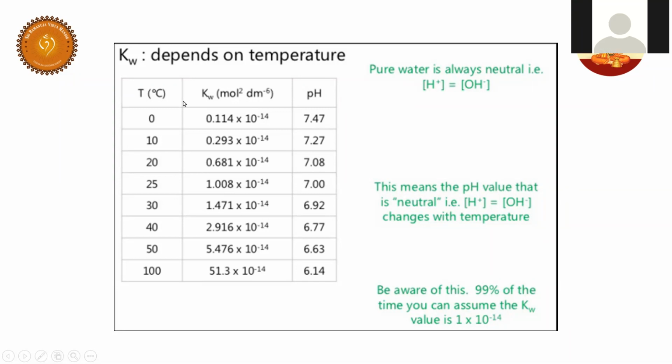At low temperature, it is becoming alkaline. At high temperatures, it is becoming acidic. So below 7 is acidic, above 7 is basic. Pure water, H plus is equal to OH minus, is always neutral. So the neutrality of this water will change with the temperature. I hope you understood, students.